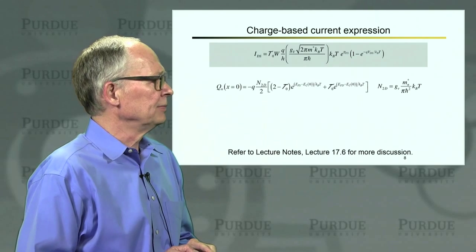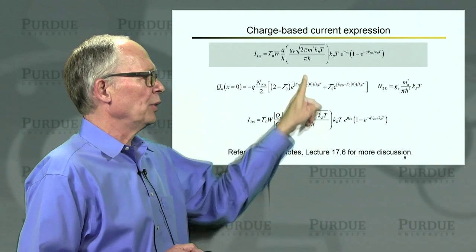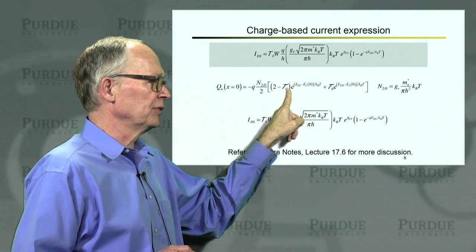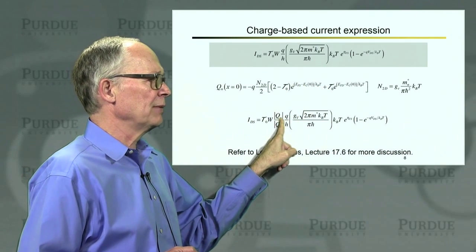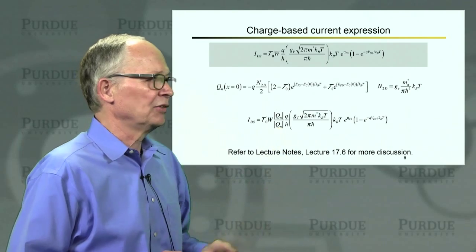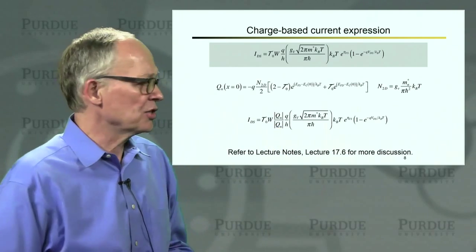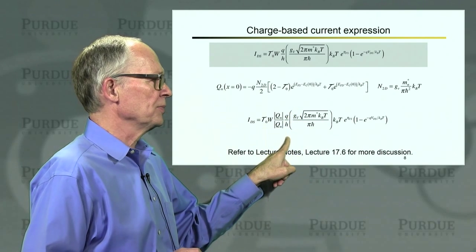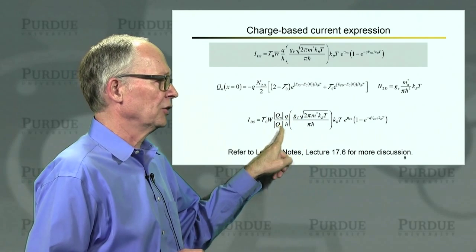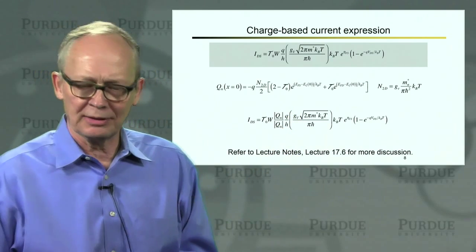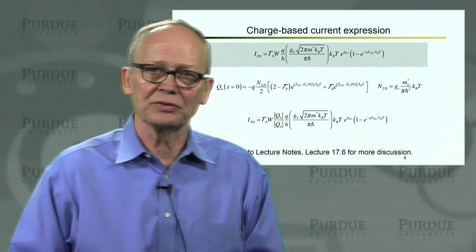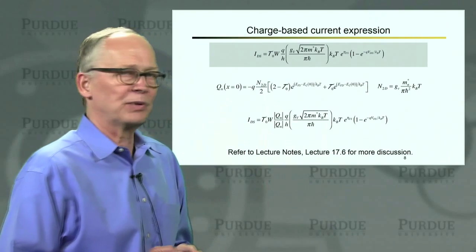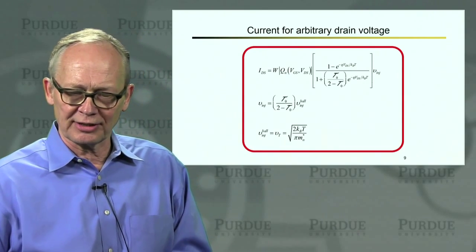All right, but if we use that, what we want to do is to write the drain current expression in terms of this charge. So I'll multiply by the magnitude of the charge, I'll divide by the magnitude of the charge, and I'll use this expression for the magnitude of the charge downstairs. I'll do a little bit of algebra. You can refer to the lecture notes for the details, and I will re-express this expression in terms of the charge at the top of the barrier.